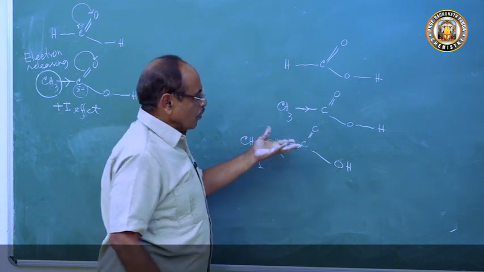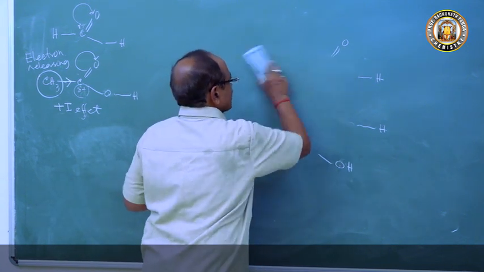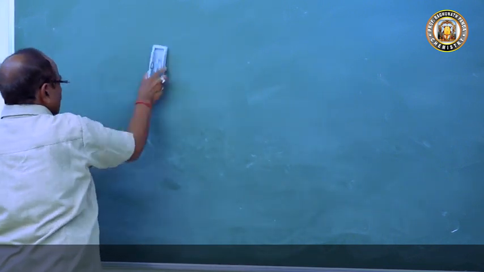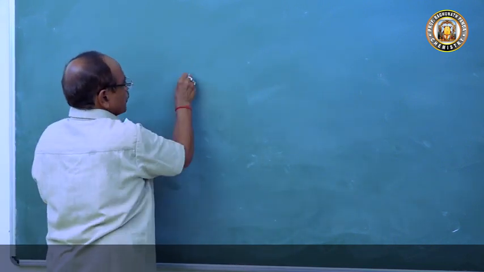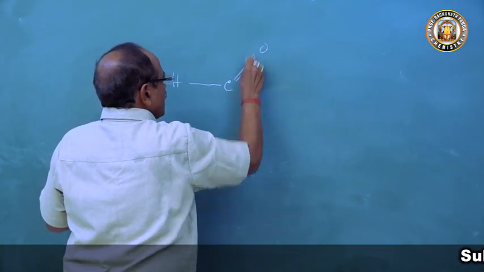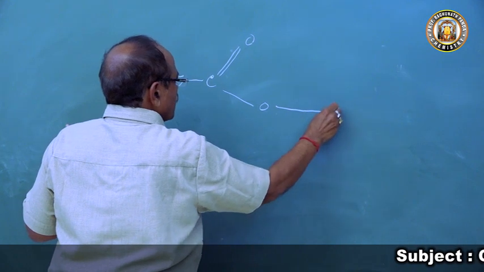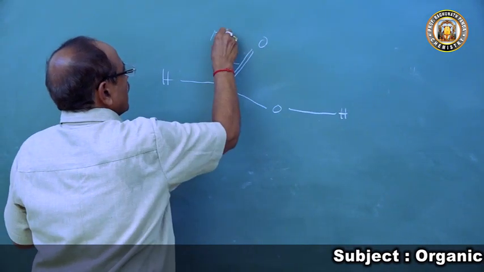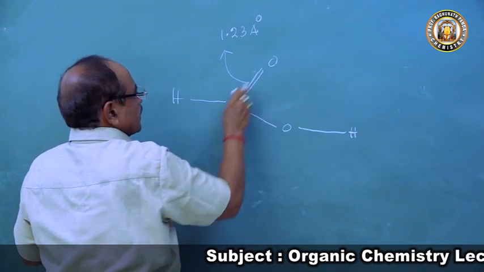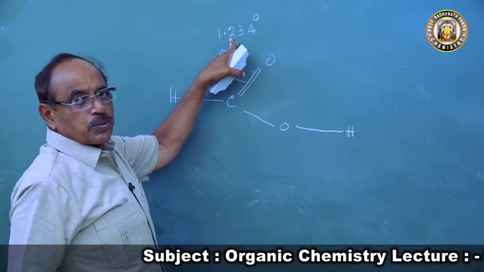Now, one thing I was telling you, children, is that resonance also explains the bond length. In formic acid, the carbon oxygen double bond length is 1.23 angstrom.